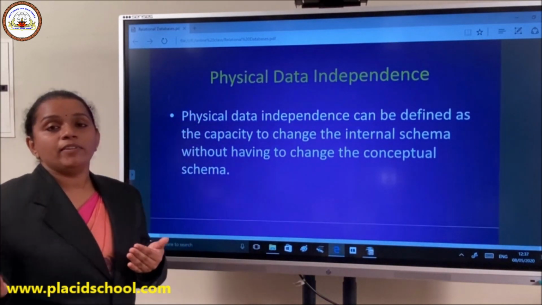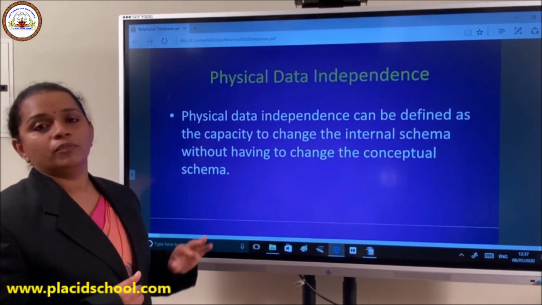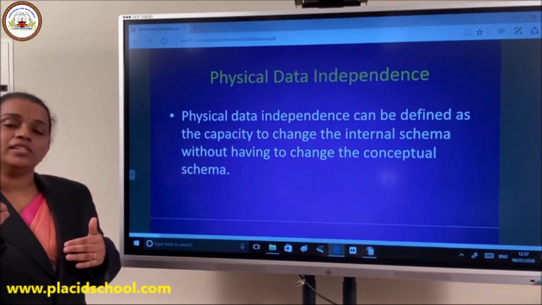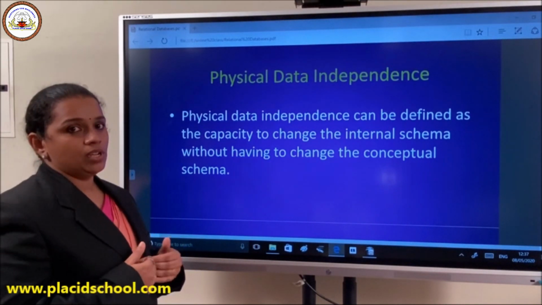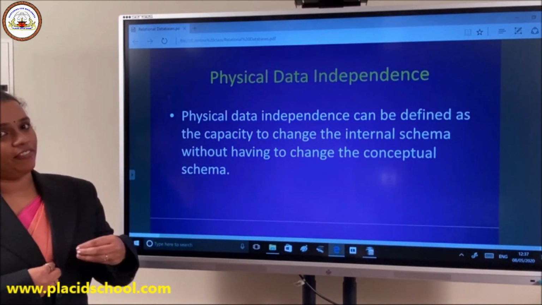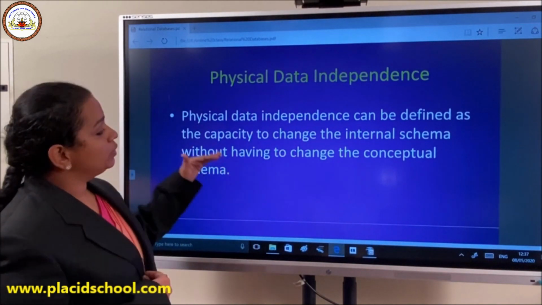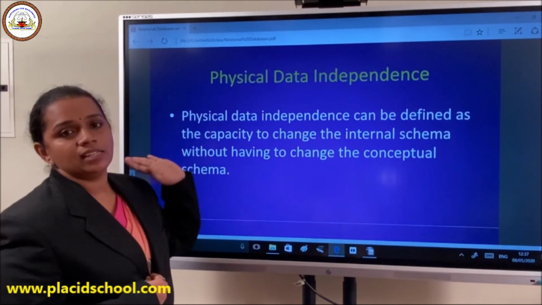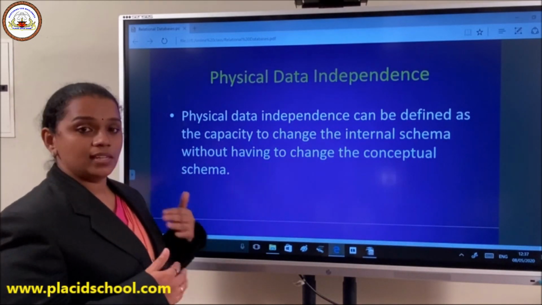So when they go for an addition in the memory system, there shouldn't be a shutdown for the other layers. That is, we have to keep using WhatsApp, whatever changes are happening in the background. Whatever they do with the hardware is not our botheration and we shouldn't be affected. So physical data independence will take care of that part. Whatever change you make in the physical hardware won't affect the higher level, that is the logical level, and it won't at the end affect others like us.